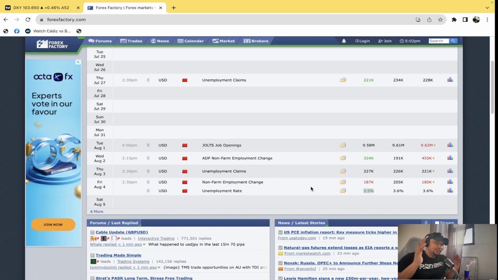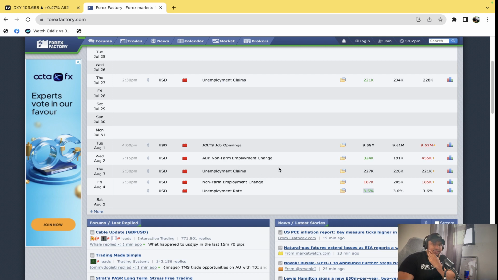Now they count all of these people to see how many people had lost their jobs and come to file for unemployment claims. I want to claim money because I don't have a job. Now they use that to determine whether unemployment's going to go down or it's going to go up. Then the next thing we are going to look at is the JOLTS job openings. Now the JOLTS job openings as a standalone is the Job Openings and Labor Turnover Survey. Now this basically tells us how many new jobs were added.